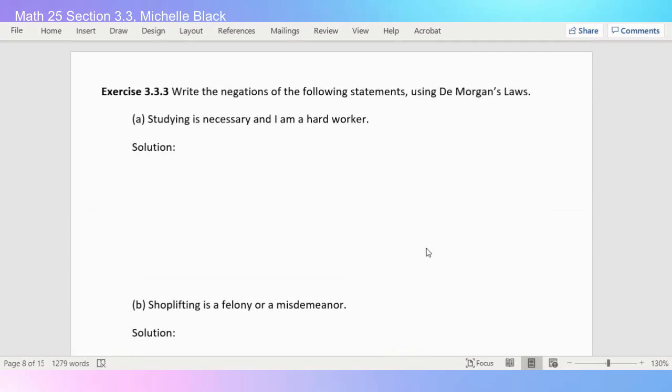Let's try to do that with some of our statements. So write the negation of the following statements using De Morgan's laws. Studying is necessary, and I am a hard worker. Well, basically, I need to throw the word not in here a few times, and I need to change and to or. If I wanted to write this in symbols, I could think of it as P being studying is necessary, and I can think of Q as I am a hard worker.